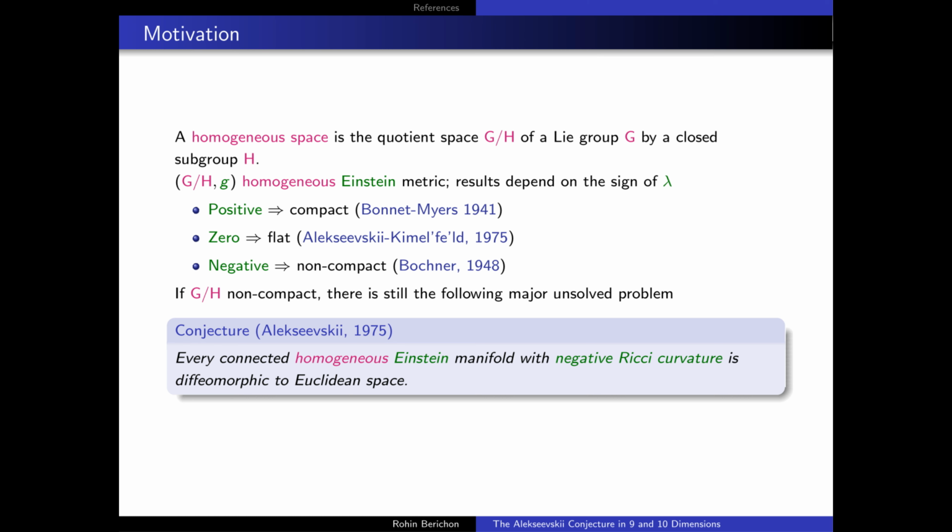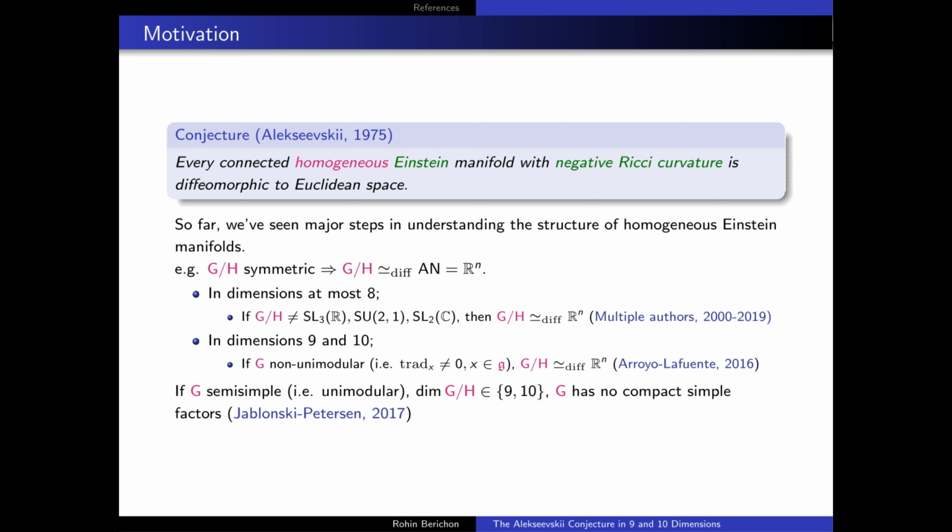And so in the case where we have a homogeneous manifold which is non-compact, we still have the following major unresolved problem, the Alekseevskii conjecture, which states every connected homogeneous Einstein manifold with negative Ricci curvature is diffeomorphic to Euclidean space. So actually, this conjecture provides very strong topological conditions on our homogeneous Riemannian manifold, namely it has to be simply connected. And so, at least from the topological point of view, this motivates why one might be interested in studying this conjecture.